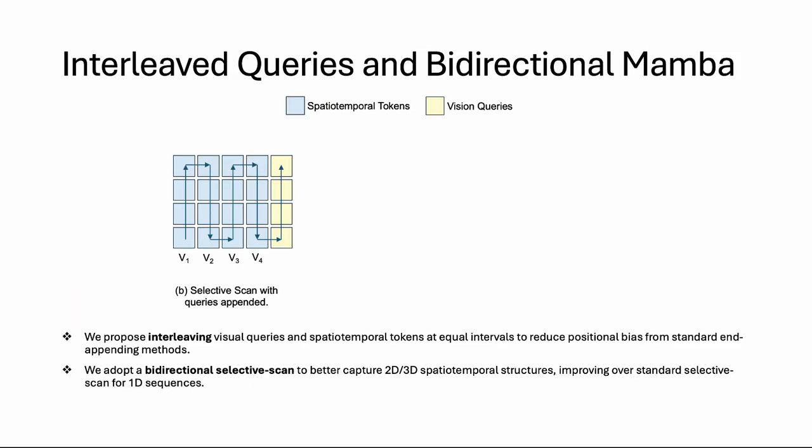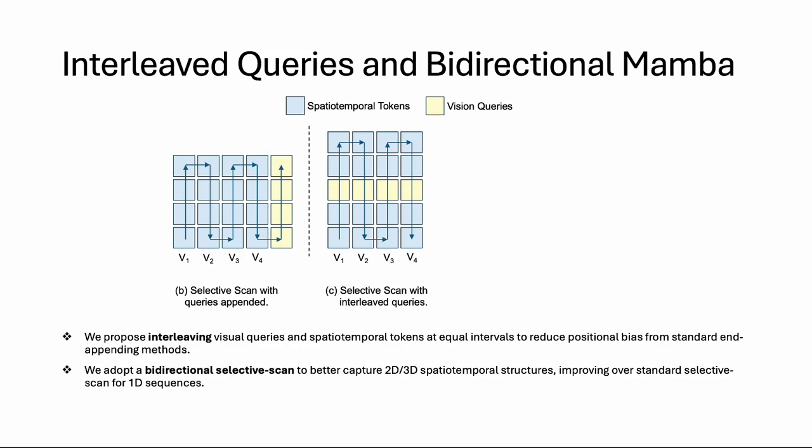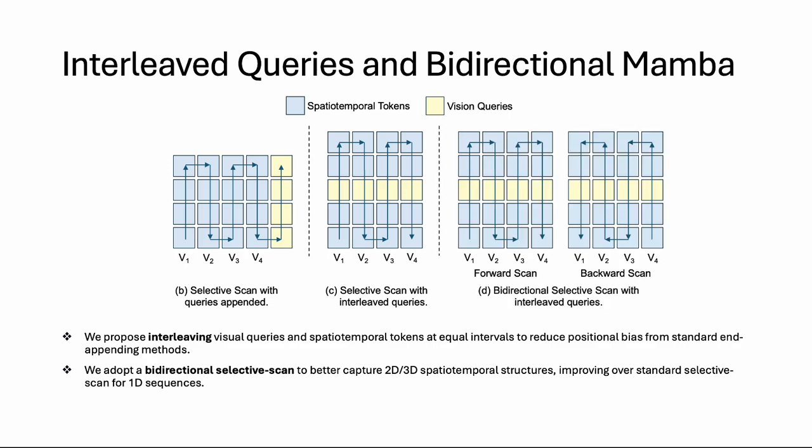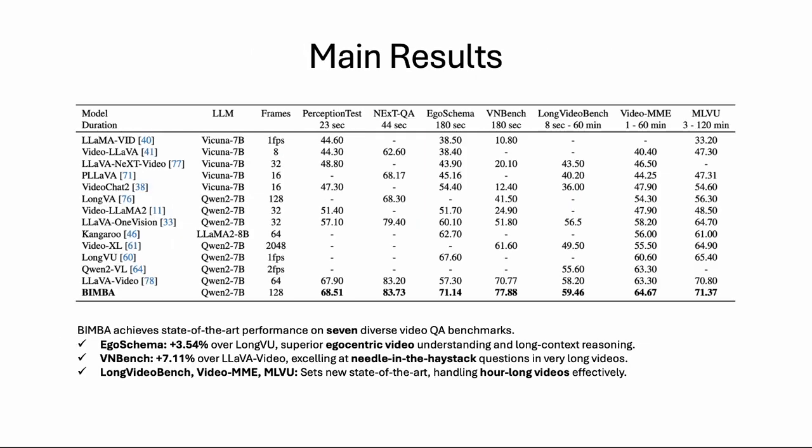We propose several improvements to our standard selective scan specifically for long video inputs. First, we propose interleaving visual queries and spatiotemporal tokens at equal intervals to reduce positional bias from standard end-appending methods. Second, we adopt a bidirectional selective scan to better capture 2D and 3D spatiotemporal structures, improving over standard selective scan for 1D sequences. We compare BIMBA with state-of-the-art video MLLMs across 7 diverse video question answering benchmarks.